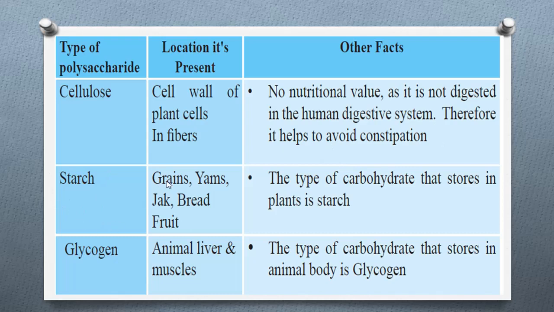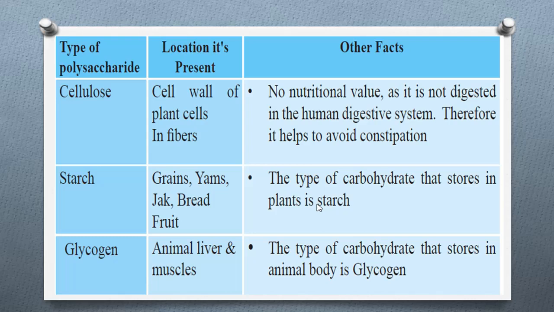Starch is contained in grains, yams, jack, bread and fruits, which are some sources of starch, right? The type of carbohydrate that is stored in plants is starch. Plants store carbohydrate as starch, right?